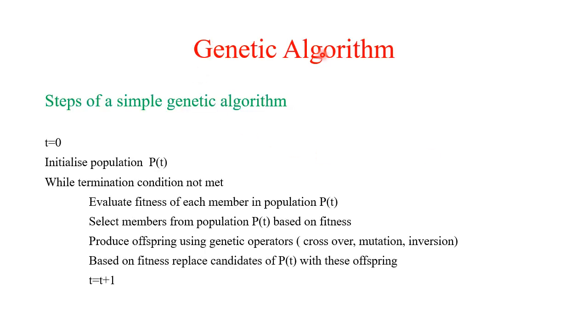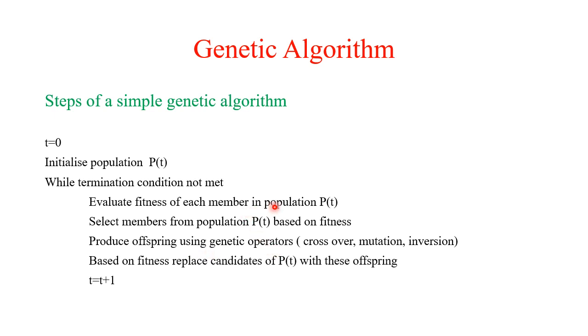The basic genetic algorithm: at time t equal to 0, or generation 0, we initialize some population. While the termination condition is not met, we evaluate the fitness of each member in the population and select members from the population based on fitness. The individuals having better fitness can be selected. Produce offspring using genetic operators.